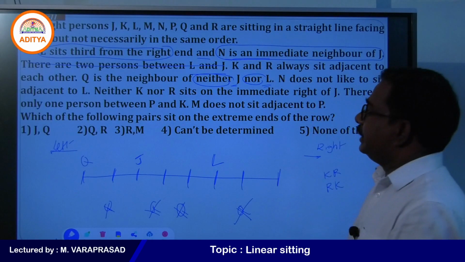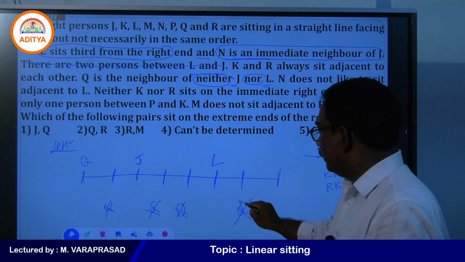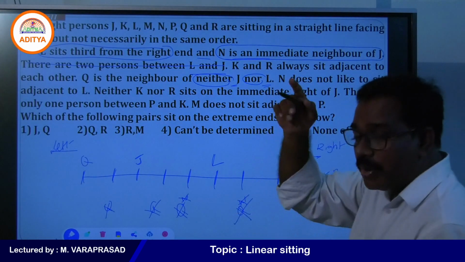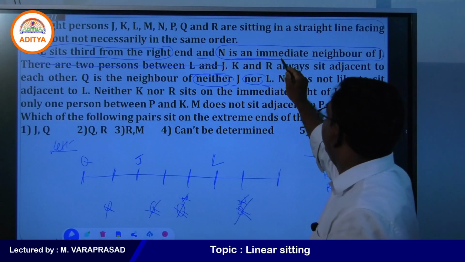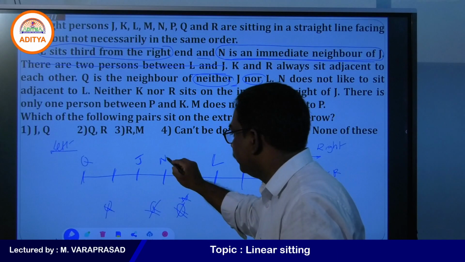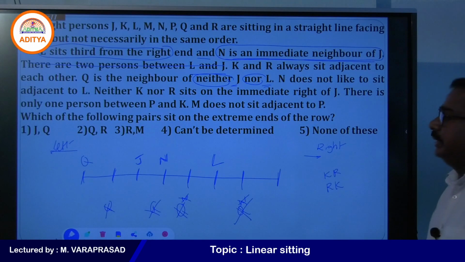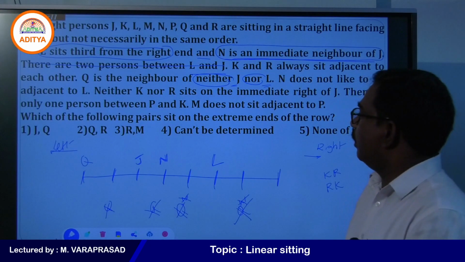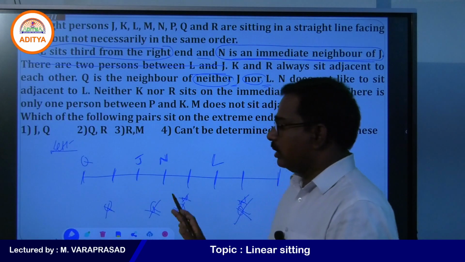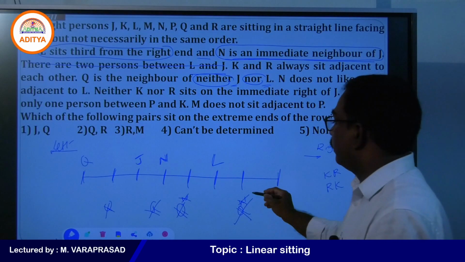N does not like to sit adjacent to L. So N also cannot be placed here. And one point we kept in our mind, N is an immediate neighbor of J. Yes, my student, this is N. Still what points are there? Neither K nor R sit as an immediate neighbor of J. So here KR will not come. So then only one place, this one is KR, right?